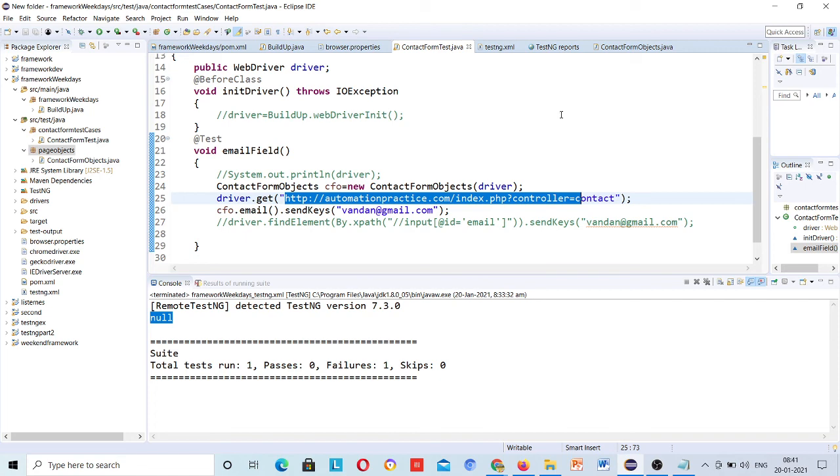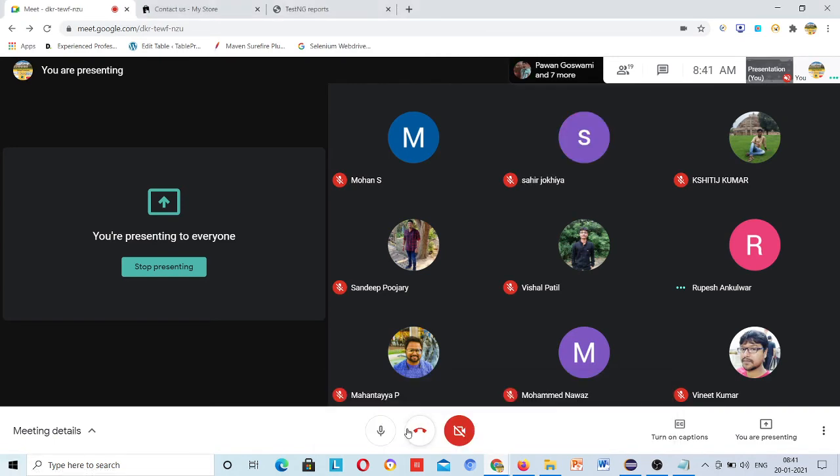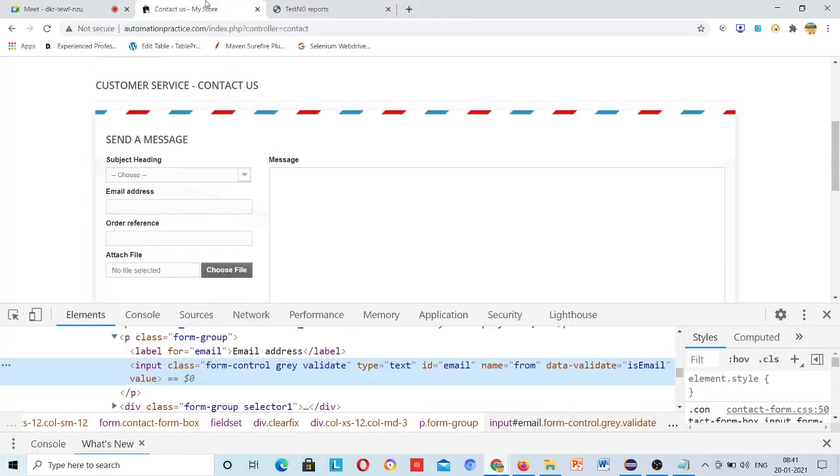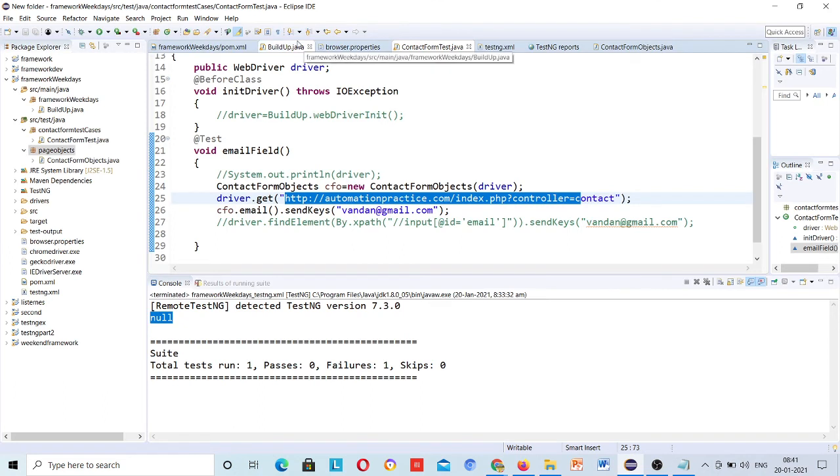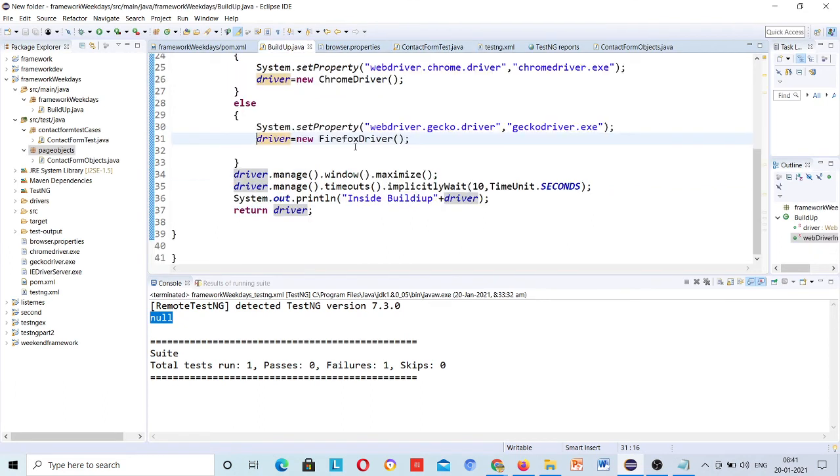Yeah, that can also be done, but see, the problem is here. Yeah, in browser.properties you can put that, that's correct, but if you are thinking that from this build up class you will write, that's not correct.